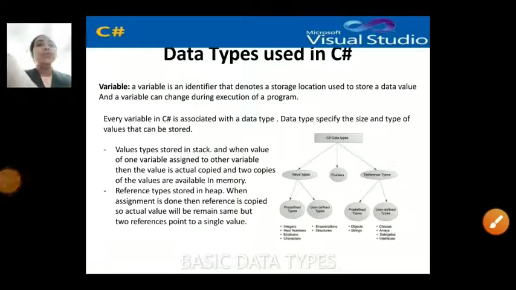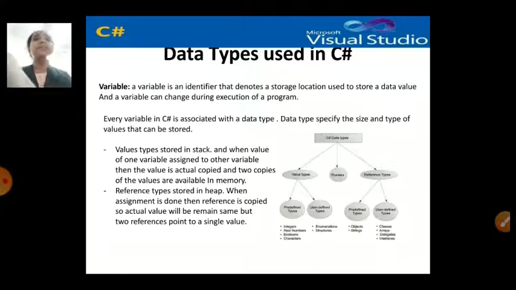Good morning everyone. Today we'll be discussing the concept of data types in C#. In data types, when you are representing any data, it is represented through variables. Variables are nothing but the data which takes some storage location in the memory.